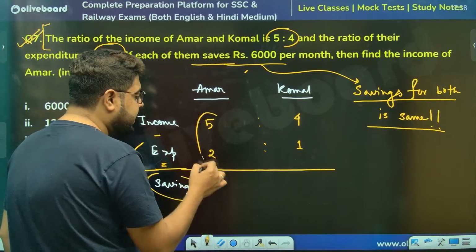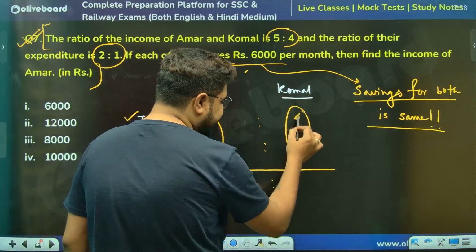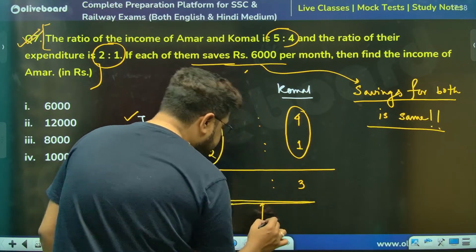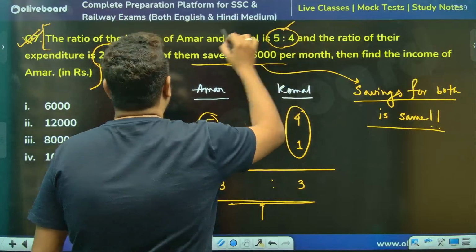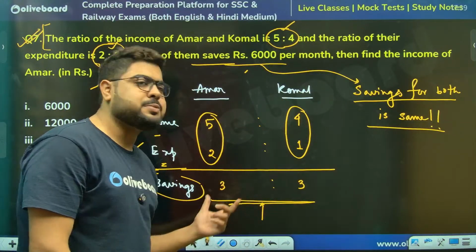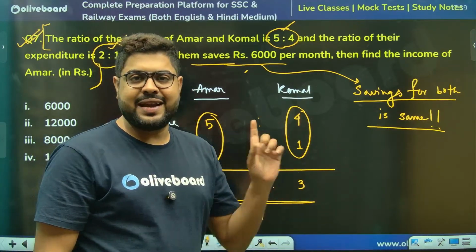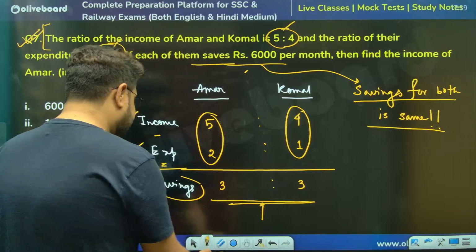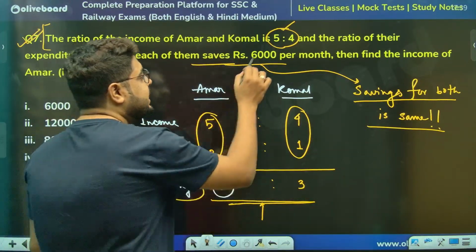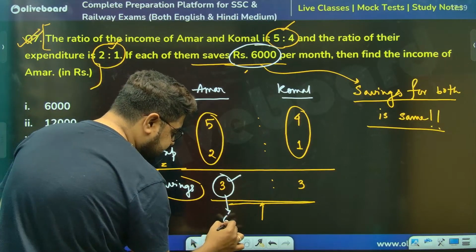So income minus expenditure will be savings. Sir, 5 minus 2 I do, I'm getting 3. 4 minus 1 I do, I'm also getting 3. Now you see, automatically the ratios are given in this manner, so we are automatically getting the saving ratio to be the same. 3 ratio 3 means it's same. Now they have told us that this 3, the saving, is 6,000 rupees. So 3 units is equal to 6,000 rupees.